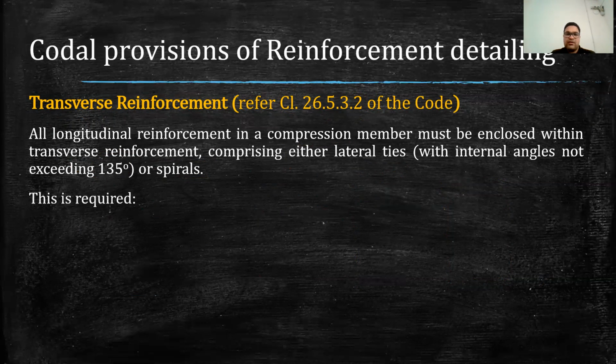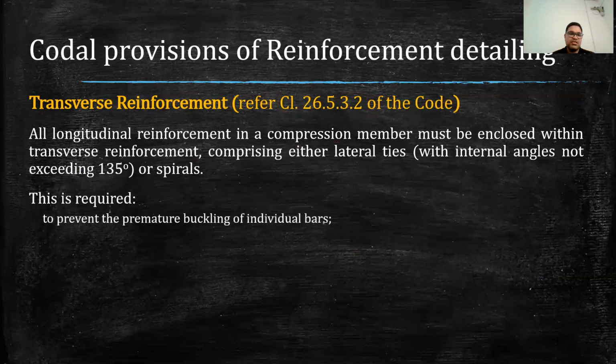Now, this is required because of various reasons. First reason is to prevent the premature buckling of individual bar. As I said earlier also, when we provide, say, these are the main bars, and when we provide these transverse reinforcement, what is the function of transverse reinforcement in this? So generally we provide this transverse reinforcement to prevent the premature buckling. So if we don't provide this transverse reinforcement, the whole bar may buckle.